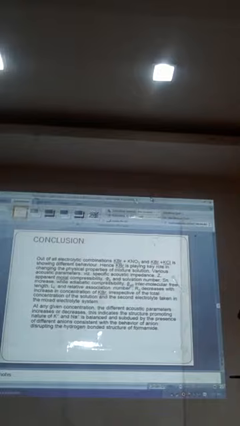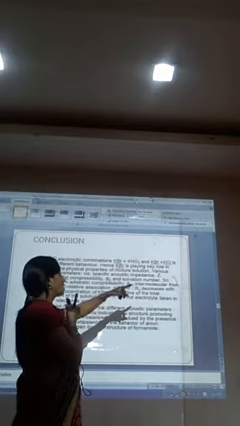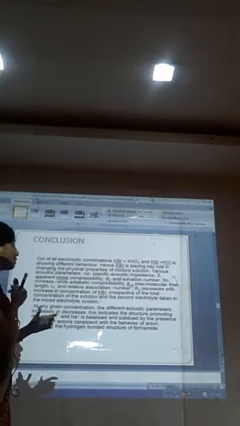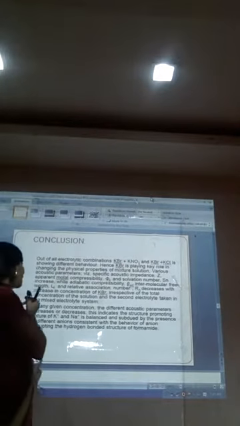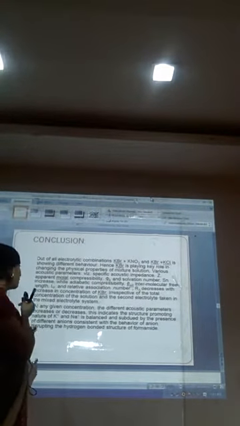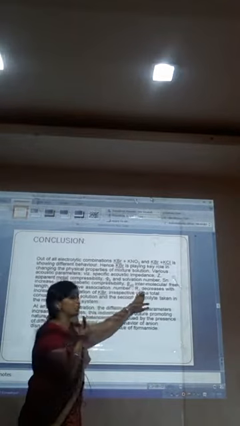So finally, it is concluded that out of all electrolytic combinations, the first combination, potassium bromide, potassium nitrate and potassium bromide, potassium chloride, is showing a different behavior. Hence, potassium bromide is playing a key role in all the combinations, changing the physical properties. Acoustic impedance, apparent polar compressibility and solvation number increase with adiabatic compressibility and intermolecular clearance, while relative association constant decreases. These are the two parameters which are increasing, and the rest of the parameters decrease with the potassium bromide.